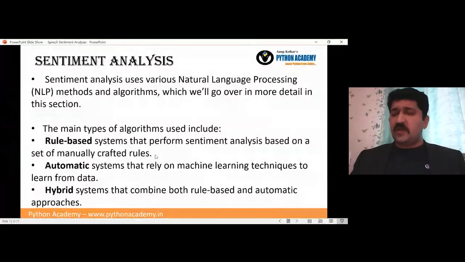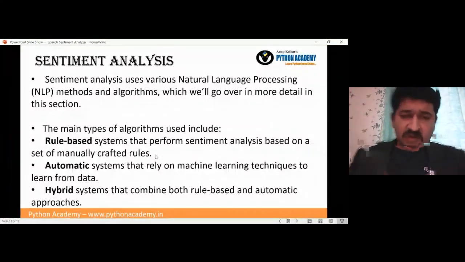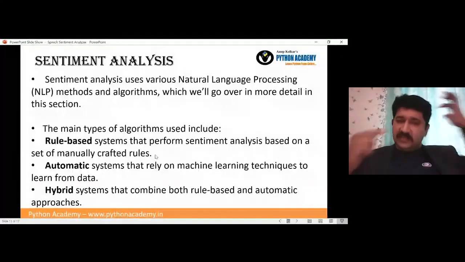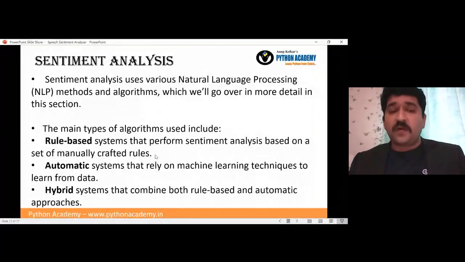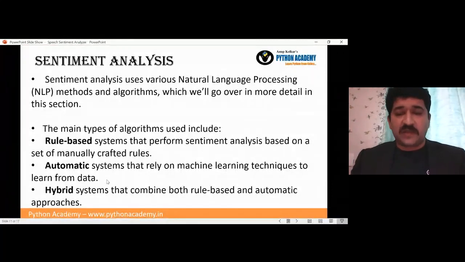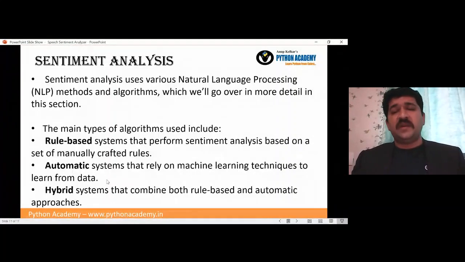It is not used much nowadays because it is not that accurate. Whereas automatic systems rely on machine learning techniques to learn from the data. They use a lot of methods, including classification methods, multiple neural networks, and simple logistic regression. Many things can be utilized.